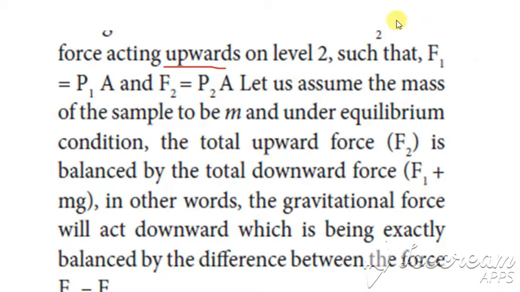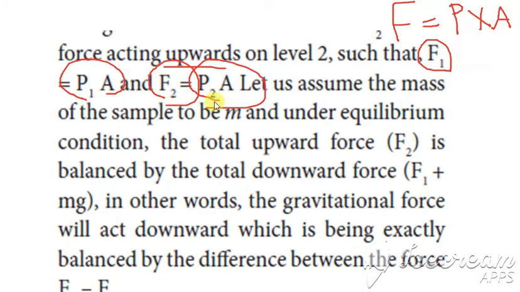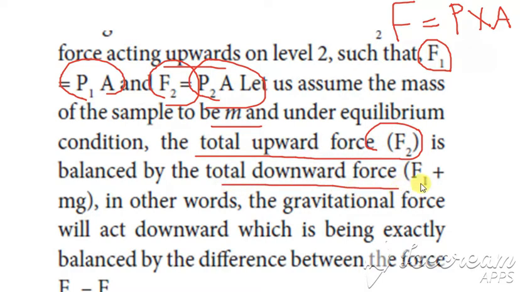So what is the formula for force? Force is always given by pressure into area. So F1 is given by P1 into A, and F2 is given by P2 into A. Let us assume that the mass of the sample is m. Because of the equilibrium, the total upward force is F2, and the total downward force is F1 plus mg.